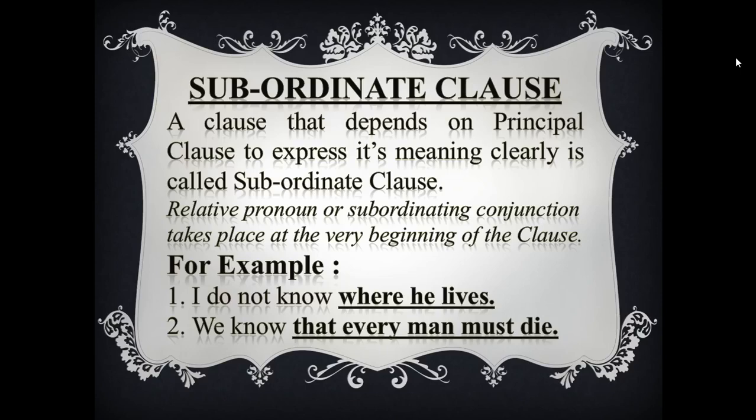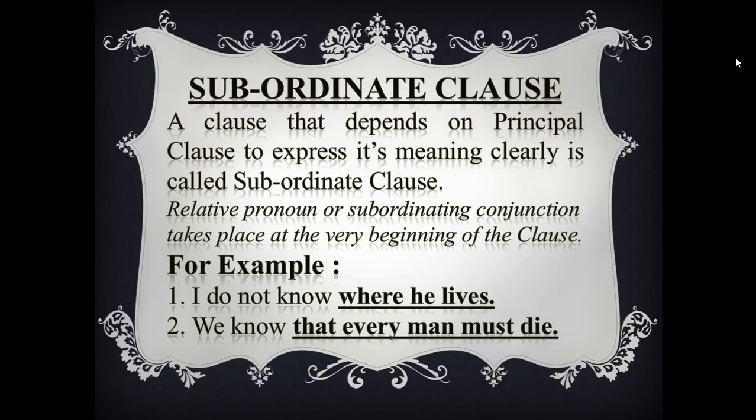That every man must die, this is subordinate clause, because that is a relative pronoun and it is used here as subordinating conjunction. So "that every man must die" is a subordinate clause.